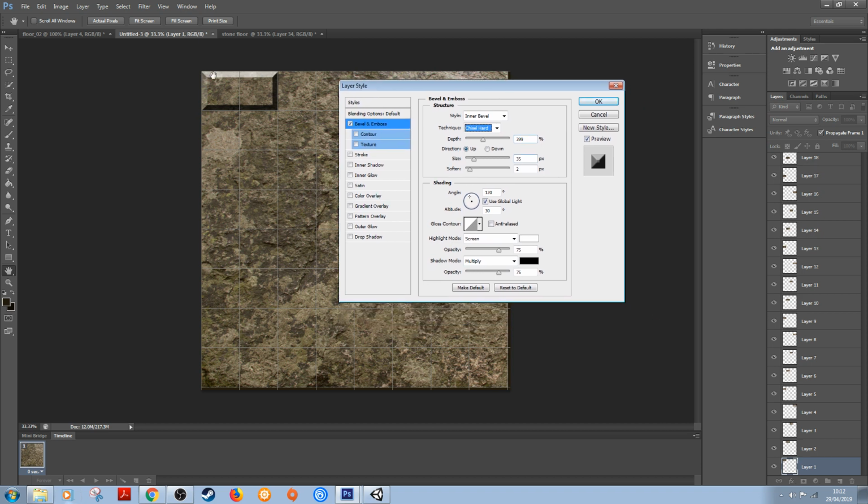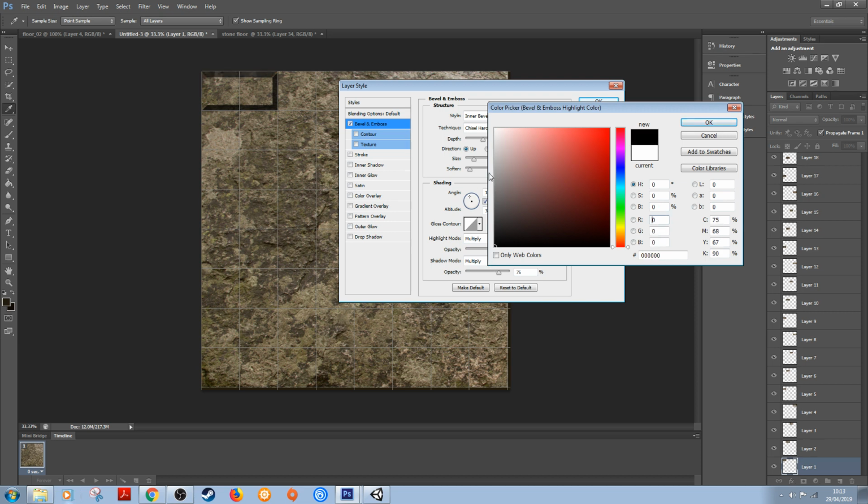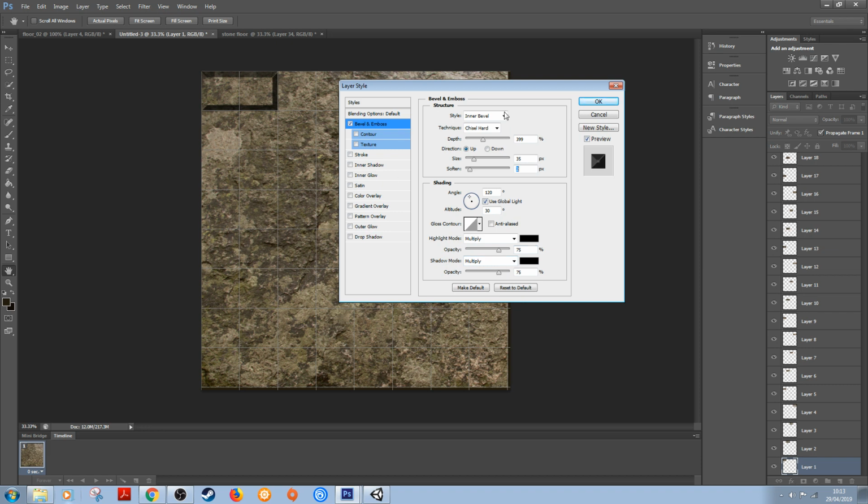So what I'm going to do, I'm going to change that top lighting effect there, and what's controlling this is the shading. So you can see here you've got your shading panel. So if you come down here, you've got the highlight mode. Now the highlight mode for the top and the bottom are different. So the shadow mode for the bottom is multiply, all right, and the shadow mode for the top is screen, all right. So I'm going to change our top one to multiply, and I'm going to change that as well, like that, to be darker as well, and then we've got like a nice kind of brick shape.